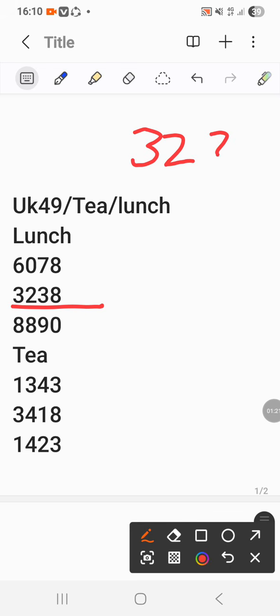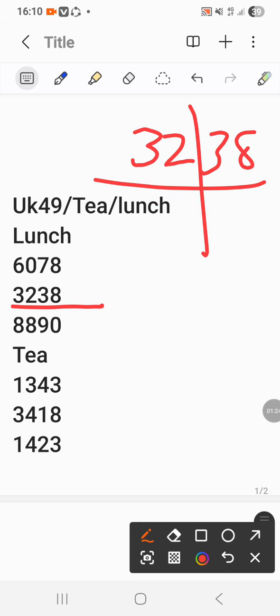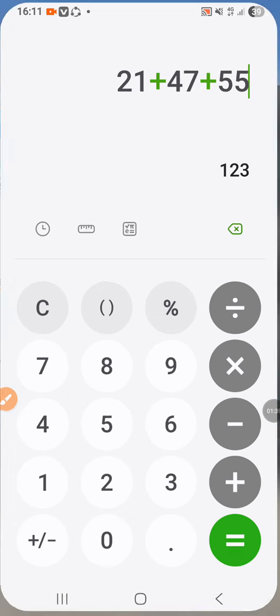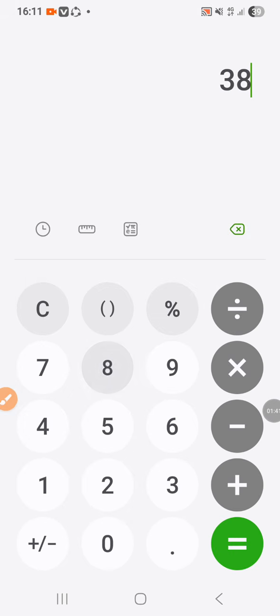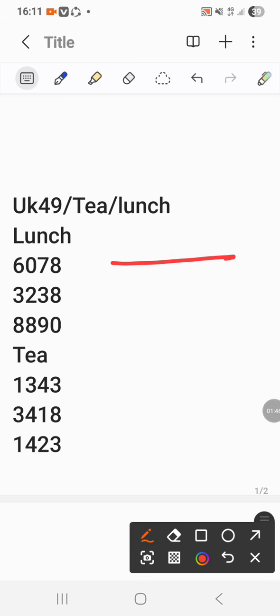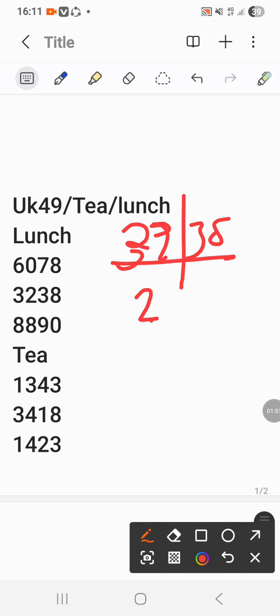32, 38. If I divide 32 by 2, this gives me 16. Here, 38 divided by 2, what is it? Let me check, I just want to be accurate with what I'm doing. 38 divided by 2 is 19. So do you see here? It was 32, 38. If you divide by 2, it gives us 16 and 19. Do you see already 619 dropped?